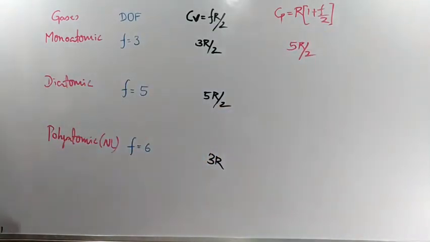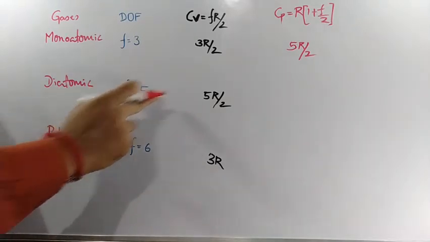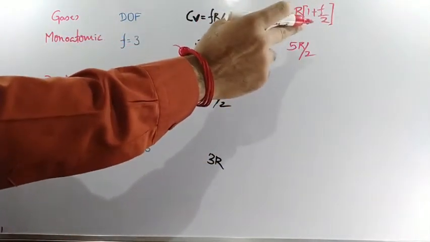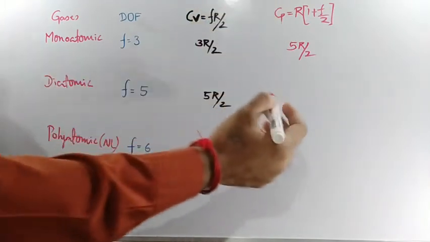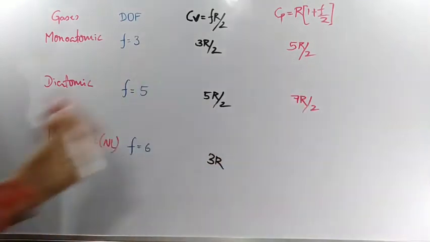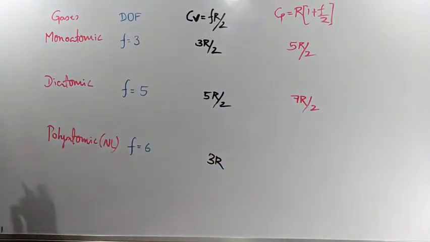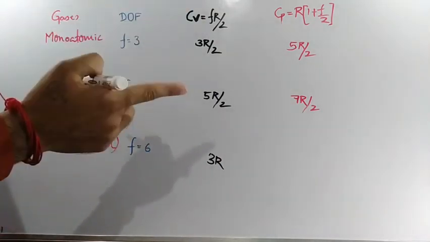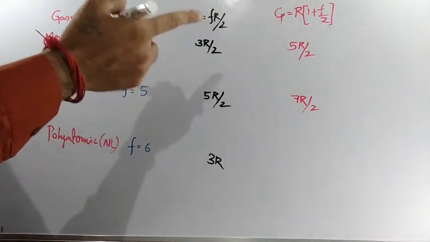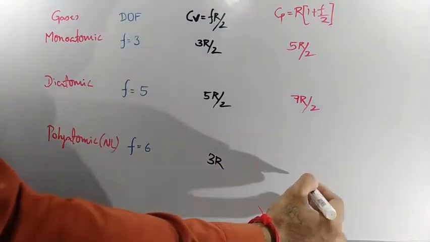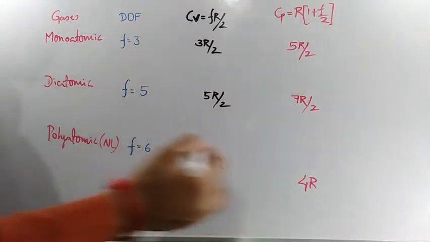Getting or not? Okay, next. Here 5 means substitute the F value equal to 5. F by 2 plus 1 will become 7 by 2. 7 by 2 into R, that means 7R by 2. Next, for this one, the F value is equal to 6, so 6 by 2, 2 3s are 6. 3 plus 1 is 4. 4R. Clear? This value will be 4R.